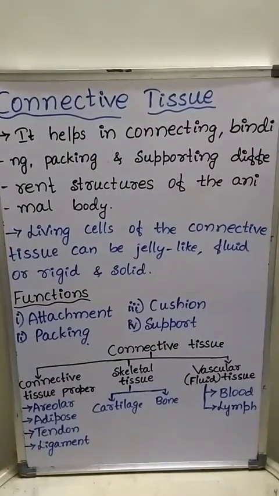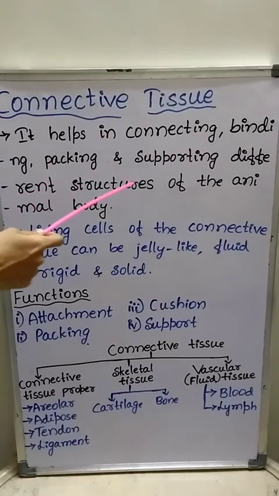In the last class, we have discussed about types of epithelial tissues. In this class, we will discuss about connective tissues. The connective tissues are the fundamental animal tissue which are having scattered living cells embedded in an abundant matrix that help in connecting, binding, packing and supporting different structures of the animal body.